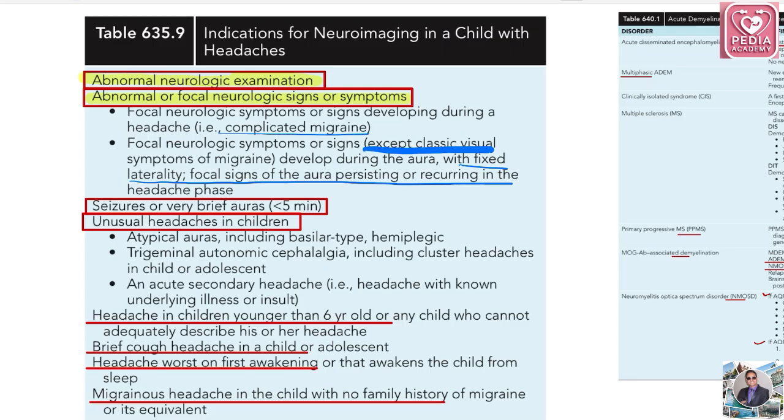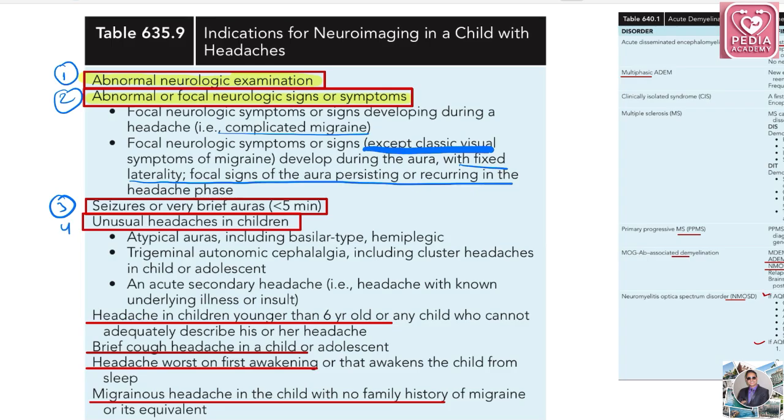Basically, these two things are very clear: abnormal neurological examination and abnormal or focal neurological signs or symptoms. Seizures with very brief aura, meaning aura of less than 5 minutes, and seizures in a patient of headache: go for neuroimaging.